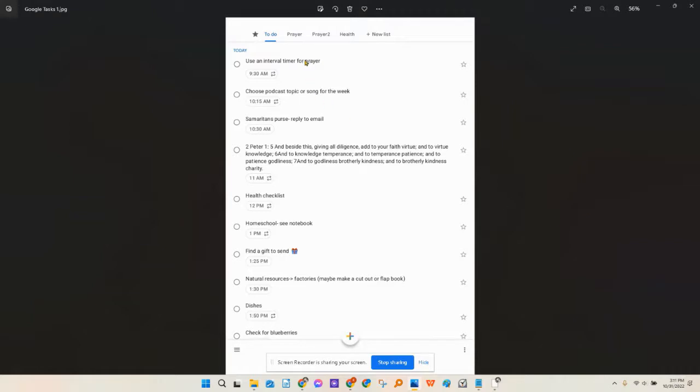And you can see this is a good way to stay on track of devotions. That way you are reminded throughout the day. That way you're not simply caught up in the things that have to be done physically, but you can keep your spiritual focus. So I try to start the day with prayer. I know I stay up late because I work at night, so that's why that's at 9:30 in the morning. It sounds late, but that's about the time that I get up.